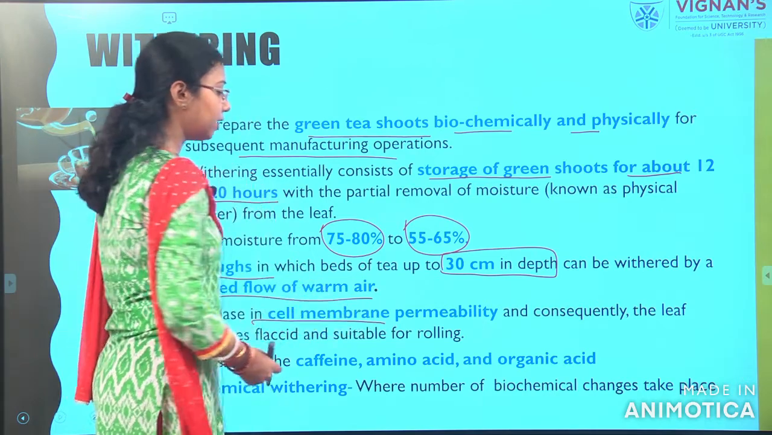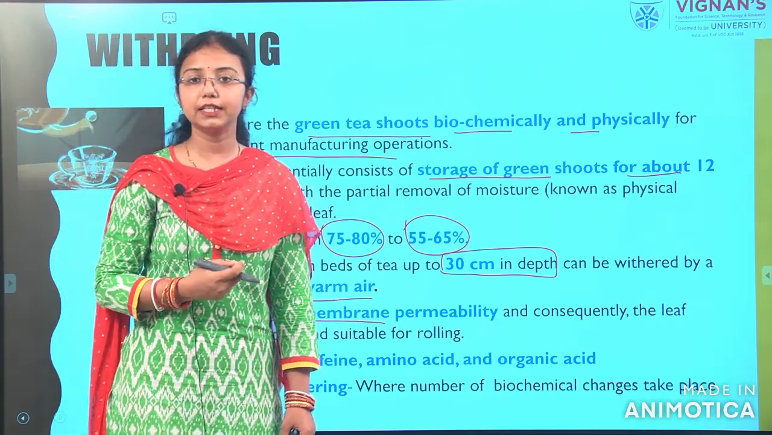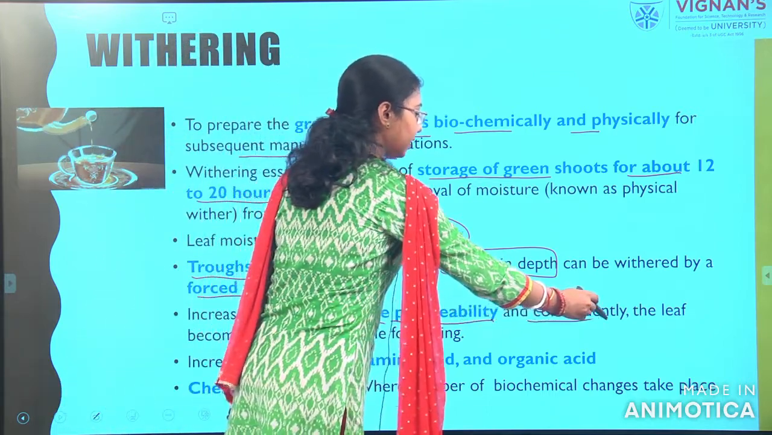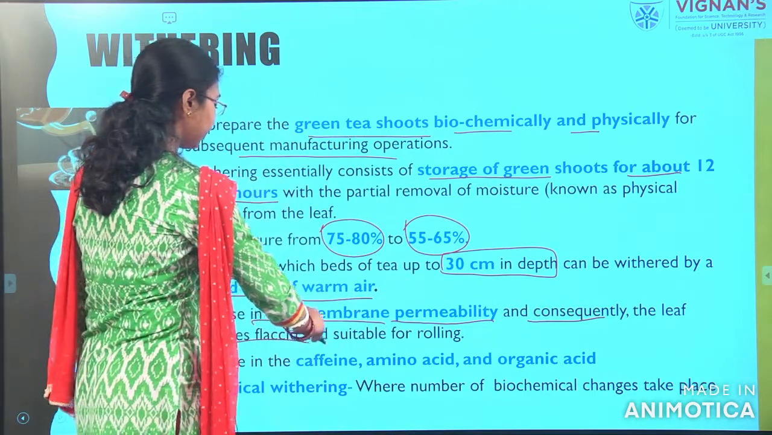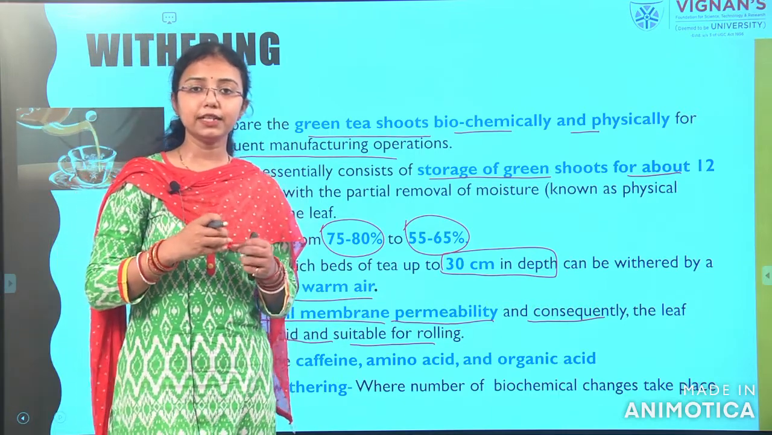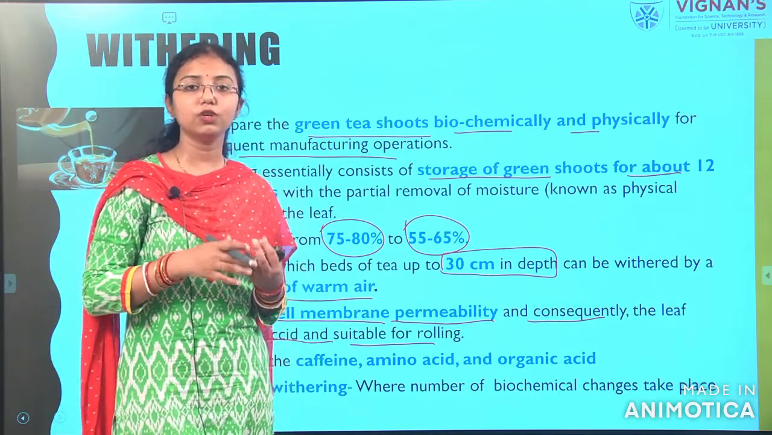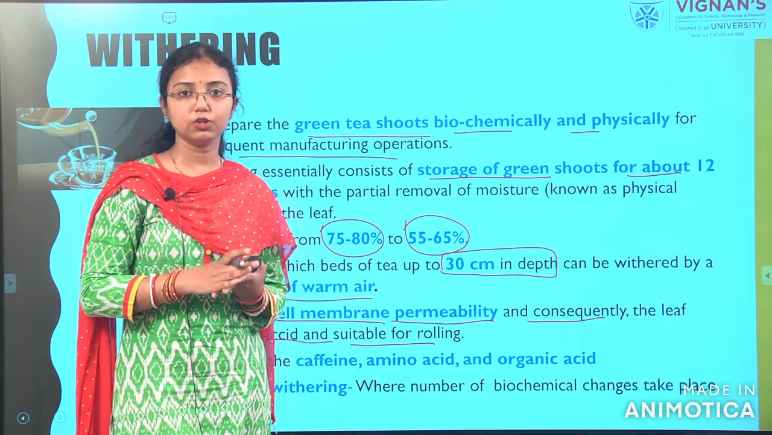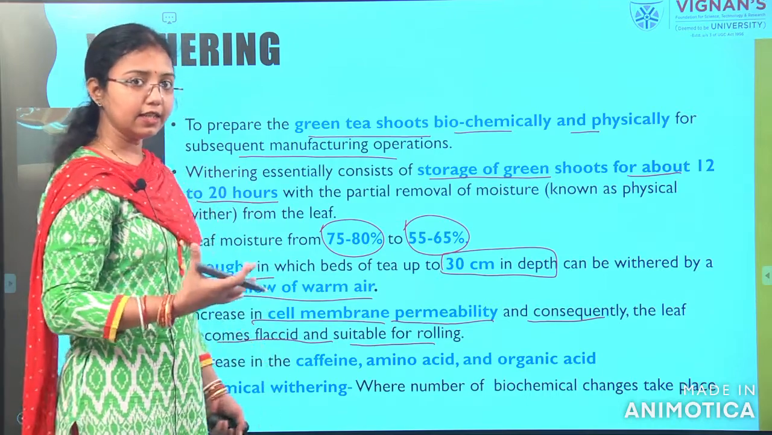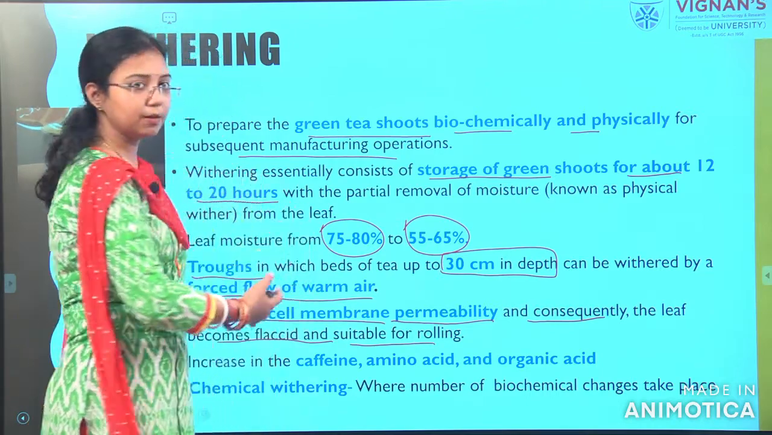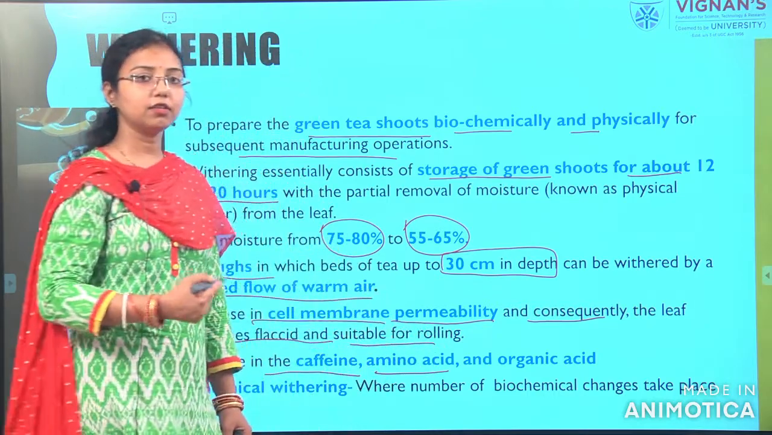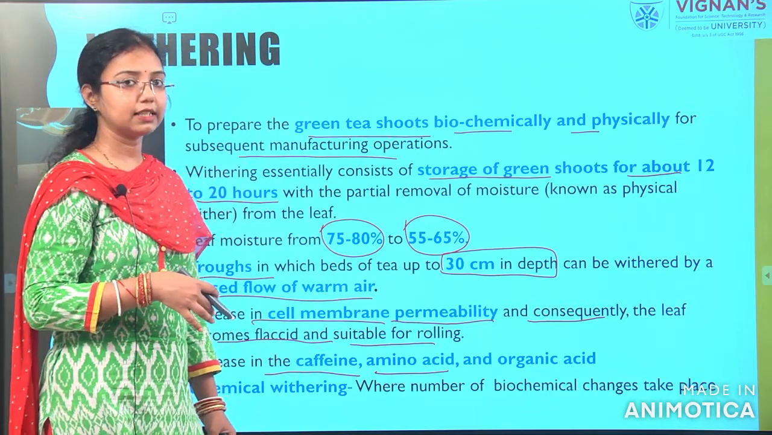Cell membrane permeability will increase, and consequently the leaf becomes flaccid and suitable for rolling. When the permeability of a leaf is higher, it is easier to reduce the size of the leaf. The same thing is happening here. In this withering process, there will be an increase in caffeine content, amino acid content and the remaining organic acids present inside the tea leaves.